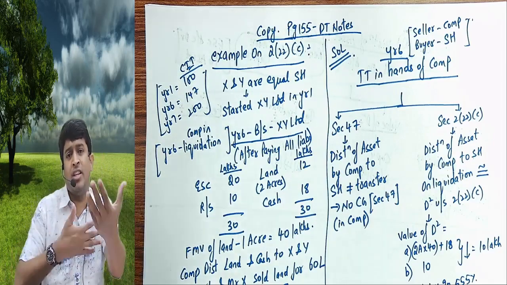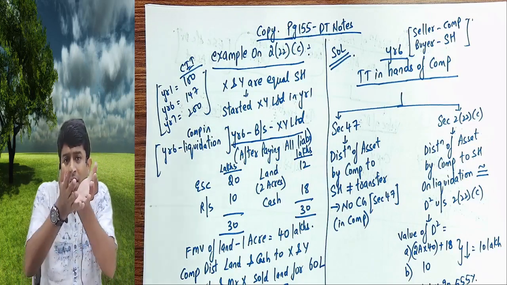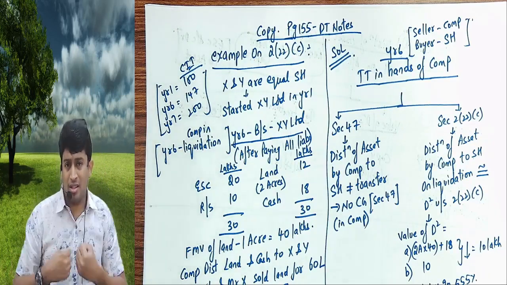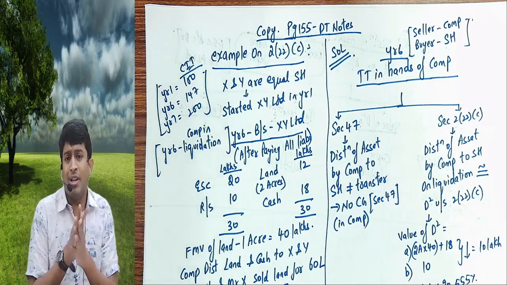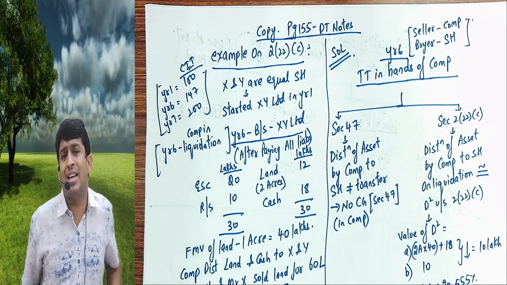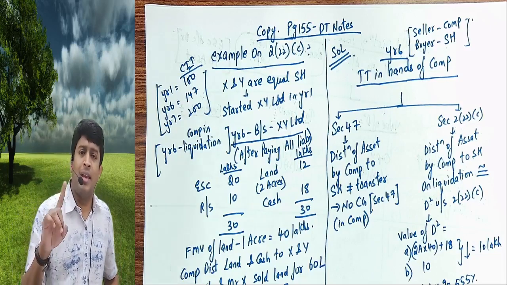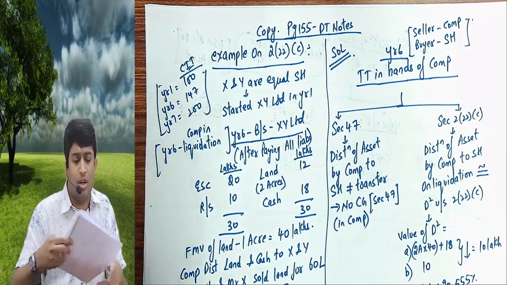It's like an exchange, a barter system is happening. So capital gain will apply in the hands of the shareholder.